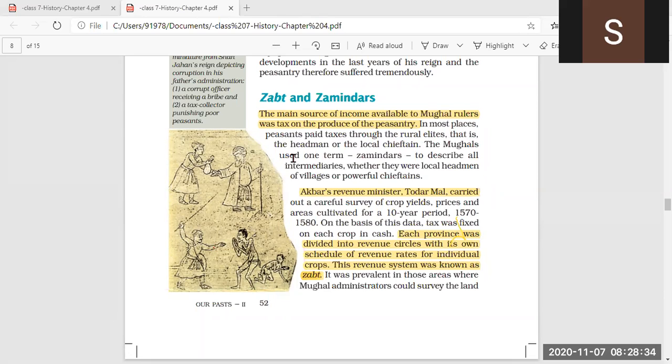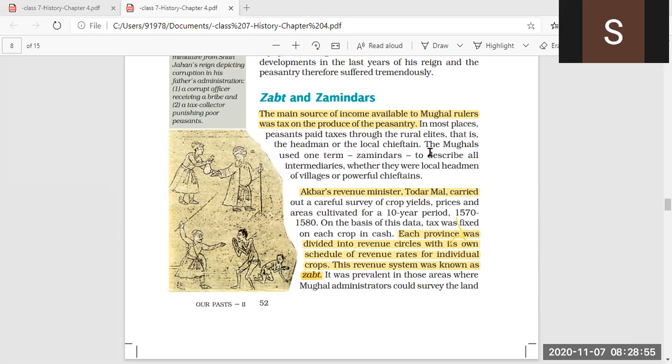In most places, peasants paid taxes through the rural elites, that is, the headman or the local chieftain. Now, these peasants, these farmers, used to pay taxes to the Mughals not directly, but through the rural elite.